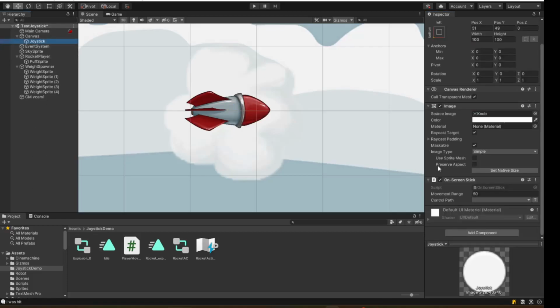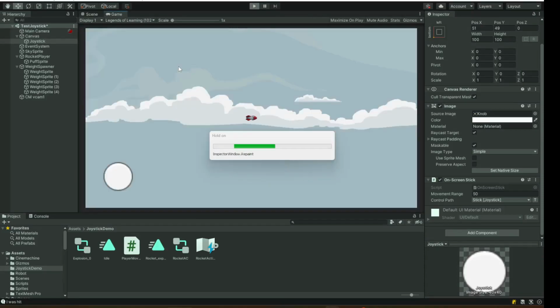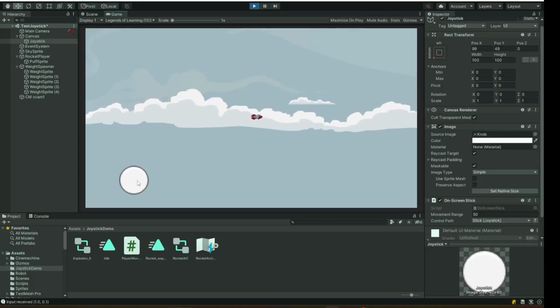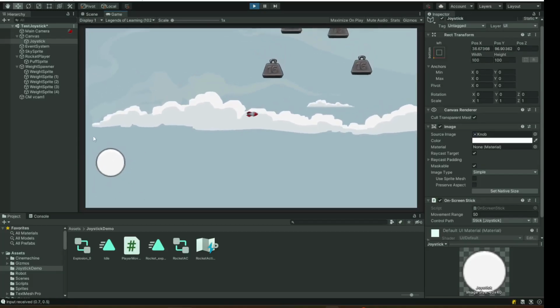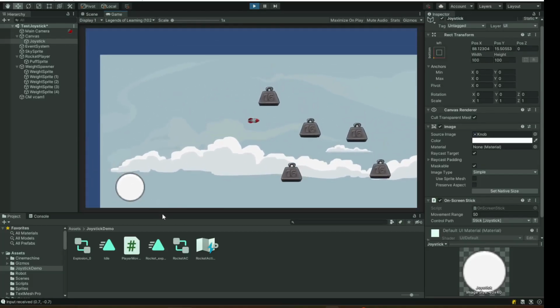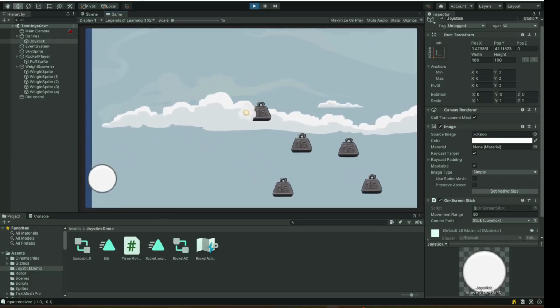Now on our joystick, we set our control path to be the same as the control path that we set for move. So that would be joystick, stick, and we should be done. Let's play. And that's it. That's how you do an on-screen joystick in under 5 minutes.